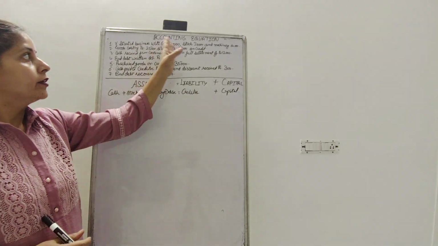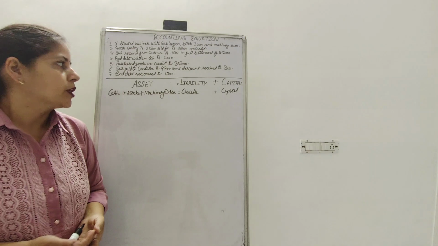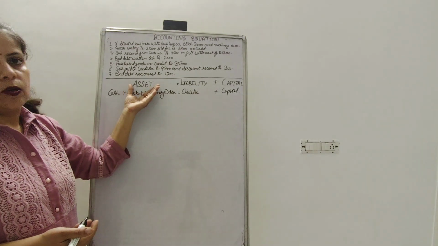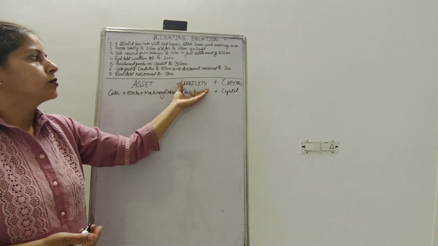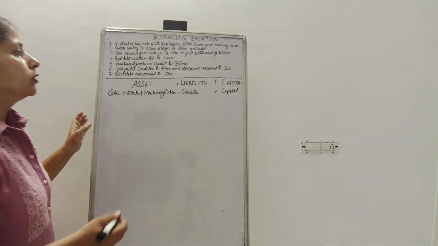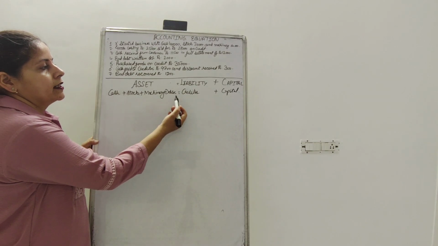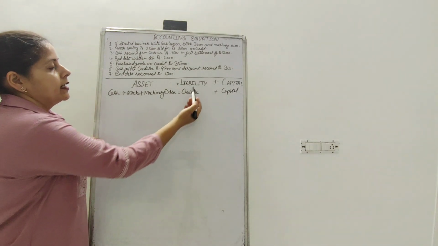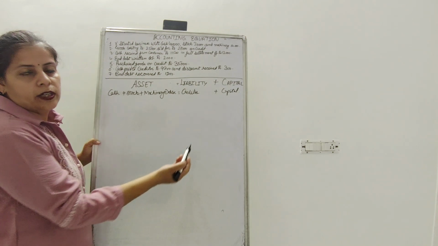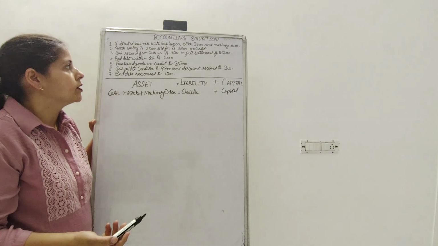We are continuing with the accounting equation, a few further cases relating to the accounting equation. As you know very well now, assets equals liability plus capital in the business. The assets could be cash, stock, machinery, debtors, land and building, etc. Liabilities would be creditors, outstanding wages, etc., and capital is the owner's investment.